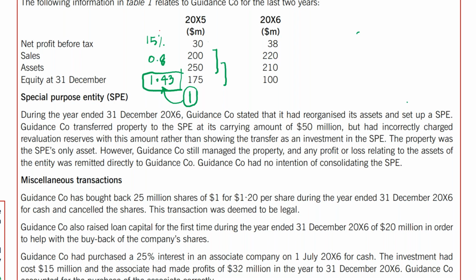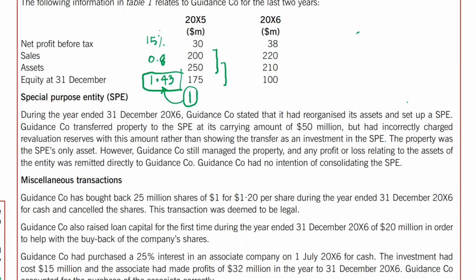If you have made another company, okay, fine, you can do that. You have picked your investment property and transferred it to your special purpose entity, the company you have just set up. It means your investment property is decreasing, but on the other hand, your investment in that new entity, investment in SPE, is increasing.